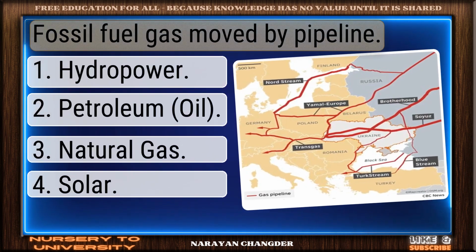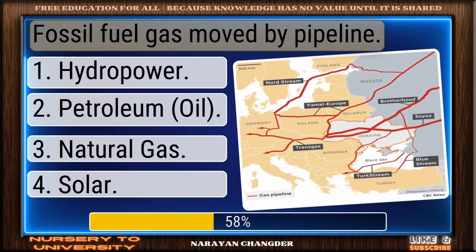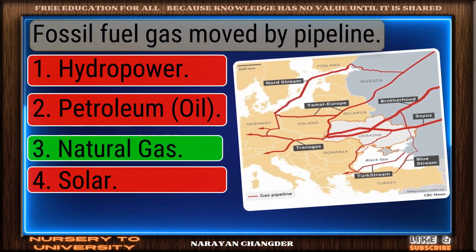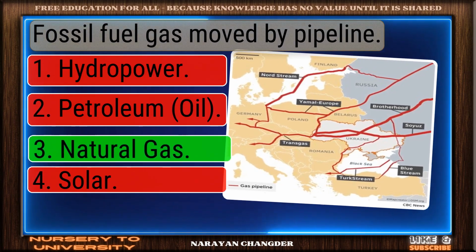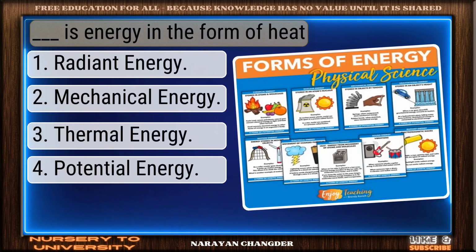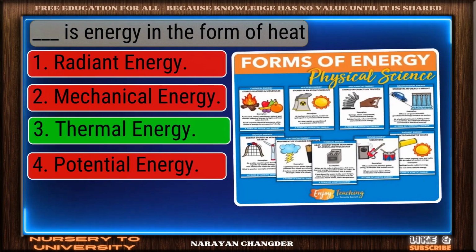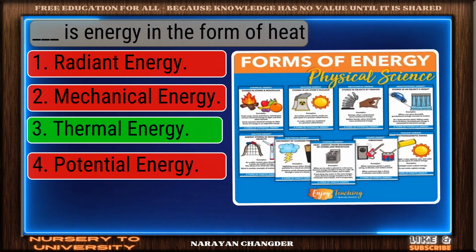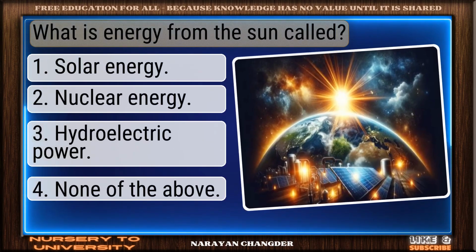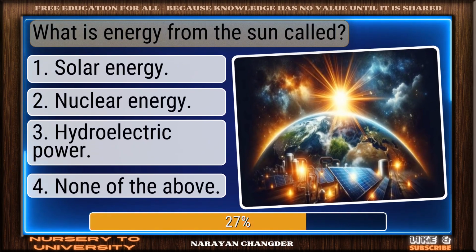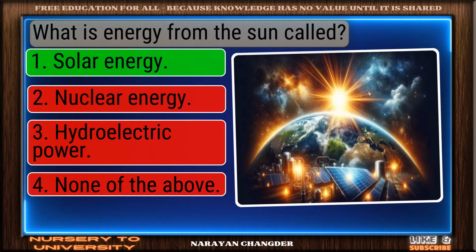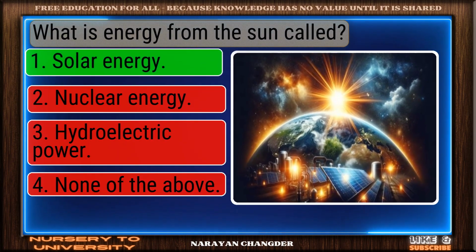Fossil fuel gas moved by pipeline. Perfect. Natural gas is the one. Dash is energy in the form of heat. Well reasoned. Thermal energy is correct. What is energy from the sun called? Solid response. Solar energy is valid.